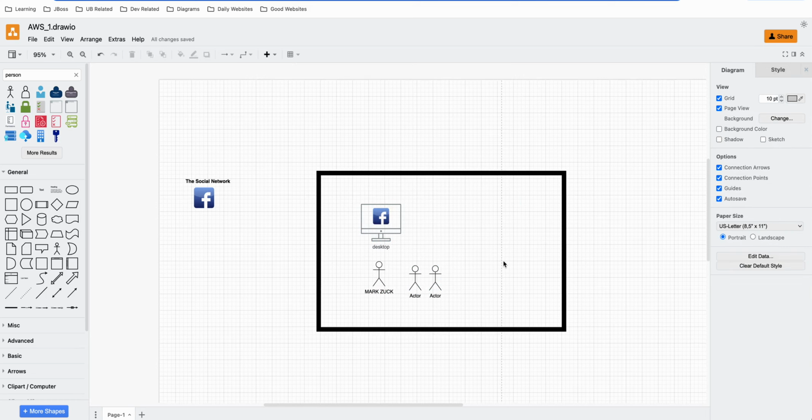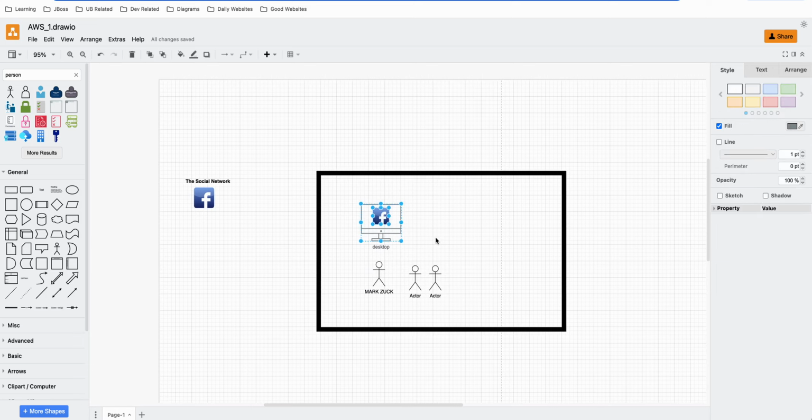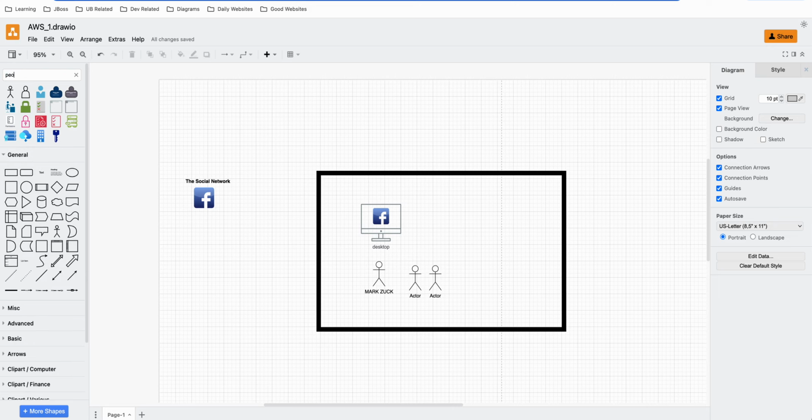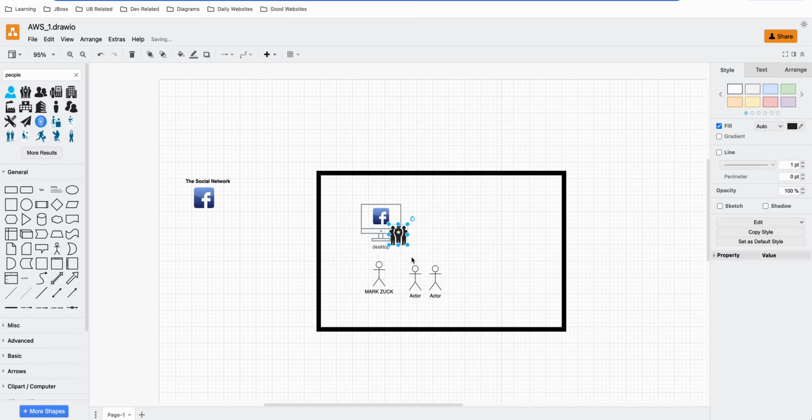Well, the next problem that they will have is how can they make this website available to the public and to the other users. Let's say we have other users here.